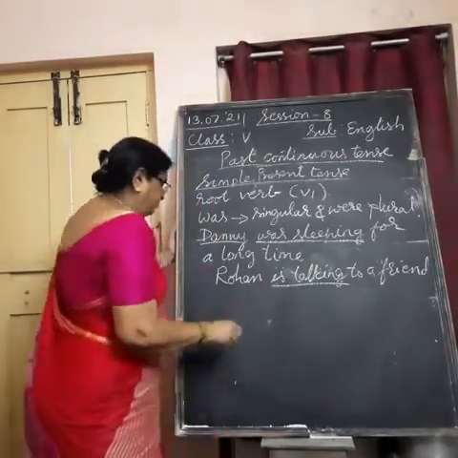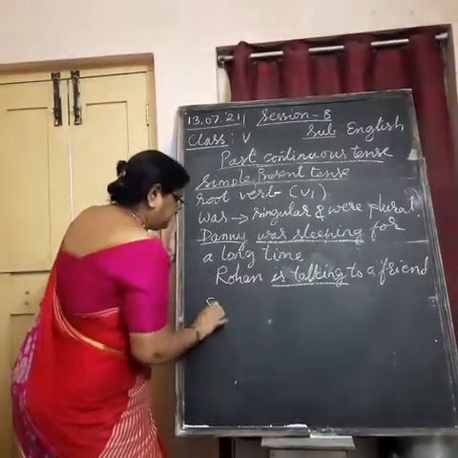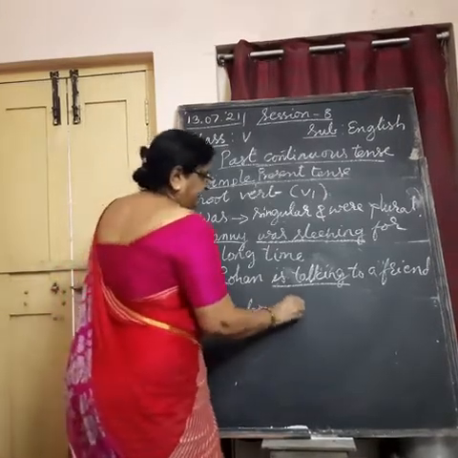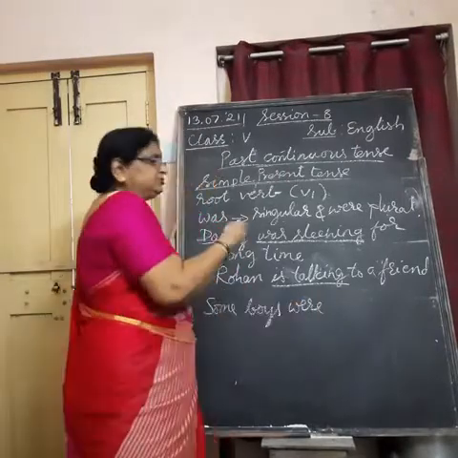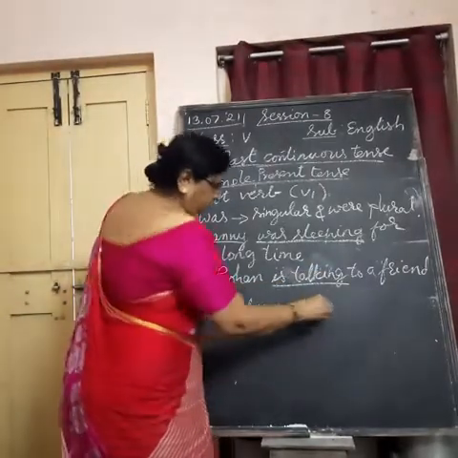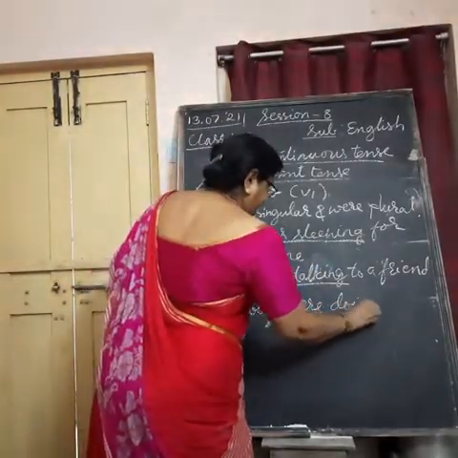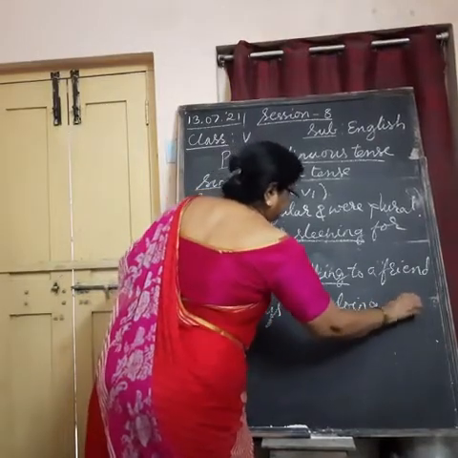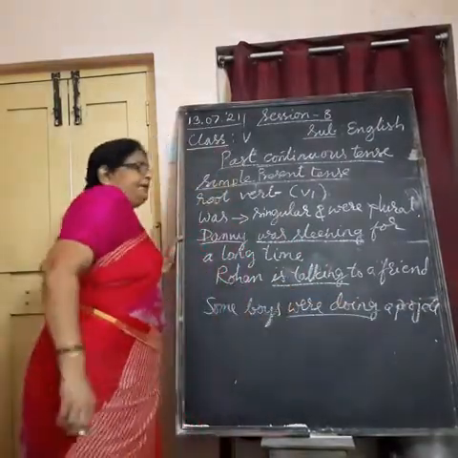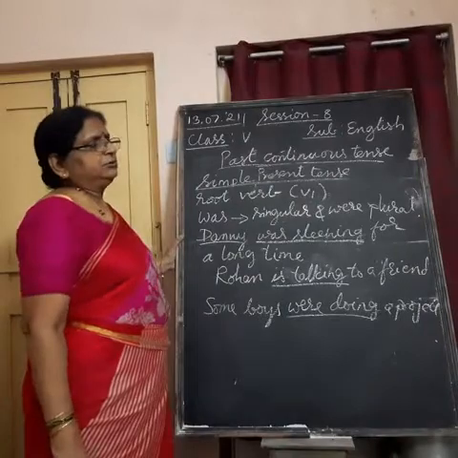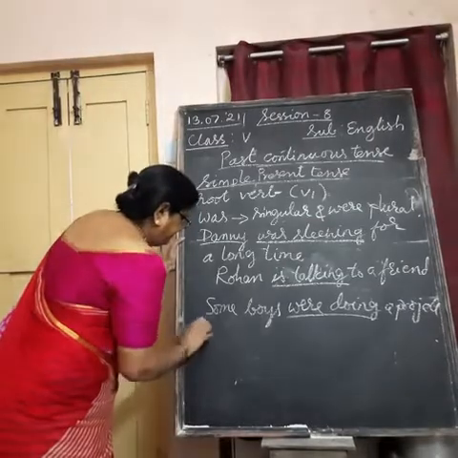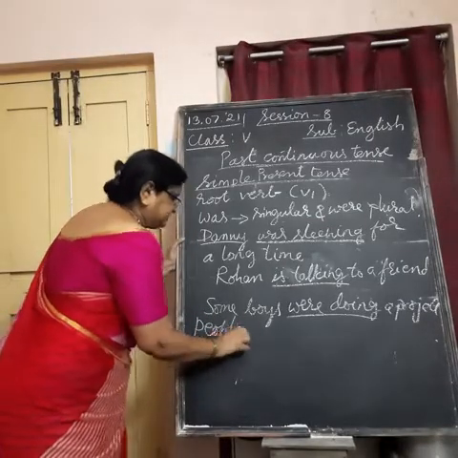If it is plural form, some boys were doing a project, in this way. People were listening to the Prime Minister's speech. Plural form in past tense.